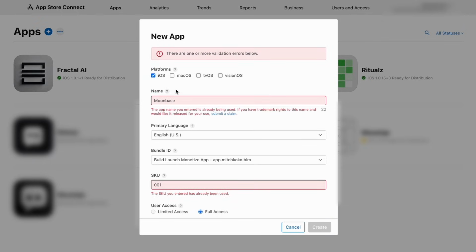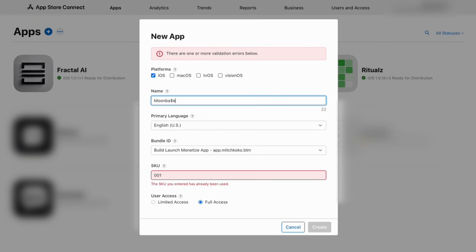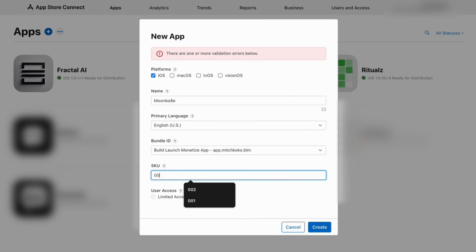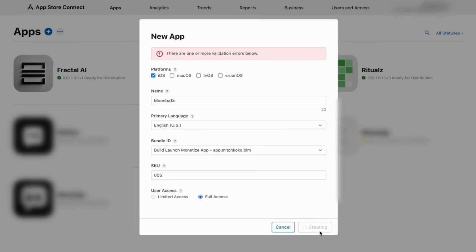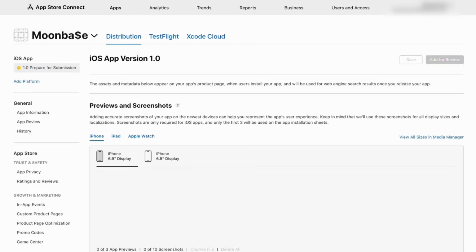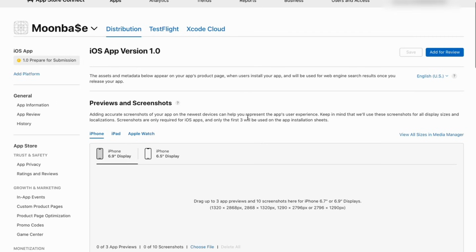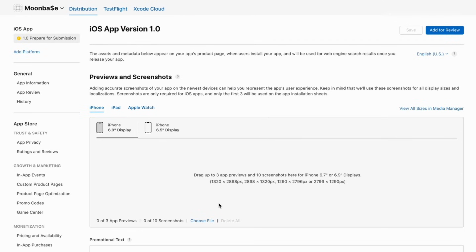Now the name is taken, so I'm just going to say like Moonbase with a $ sign. And I've already made apps before, so I think I'm up to number 6. There we go. Sweet, so we are now on this submission page and we just need to fill everything out.